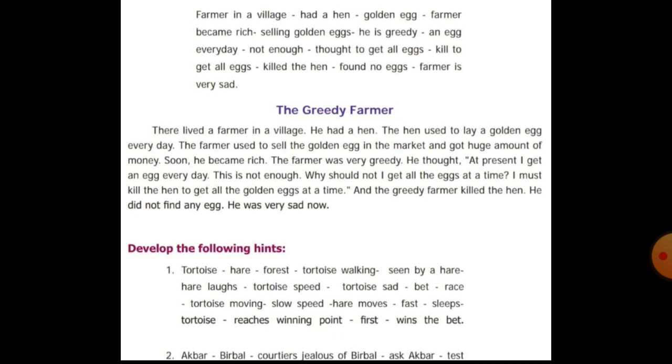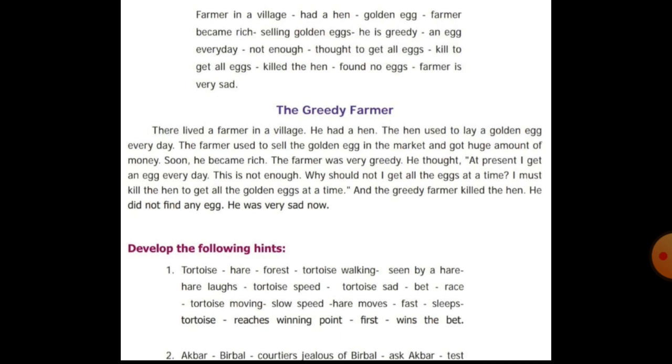Okay students, this is the topic elaboration of the hints. But here you have to write the value of the lesson or value of the passage. Here the story being developed is about the greedy farmer. So if you write the value, they will give the mark. So you have to write the value. Value means moral. Okay, you have to write the moral. For this, what moral can we write? The greedy farmer moral. That means you have to write, we should not be greedy. We can write the moral like this.